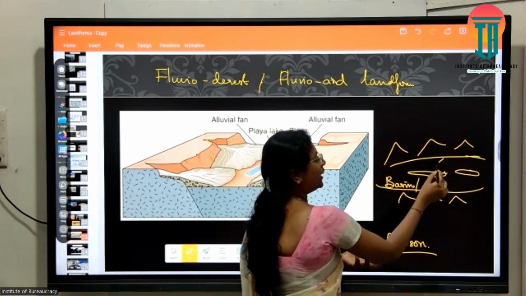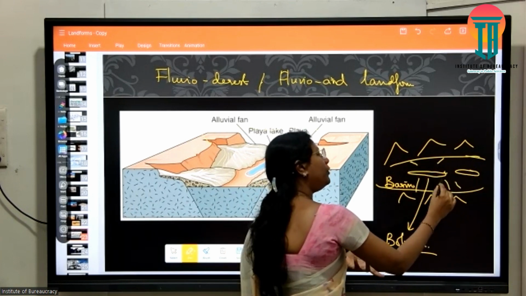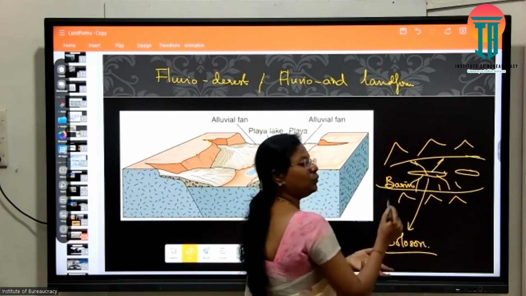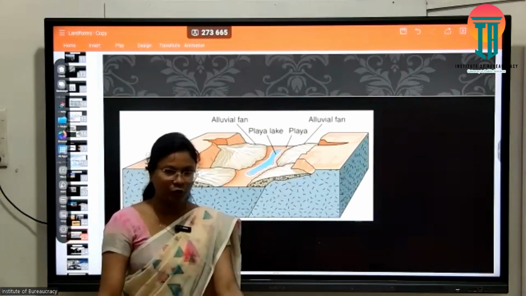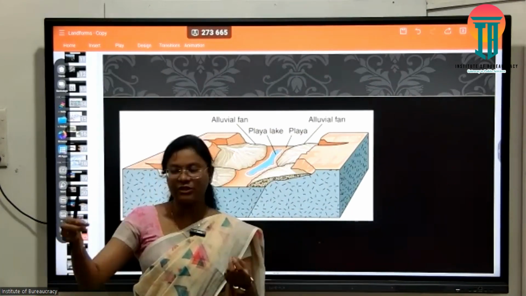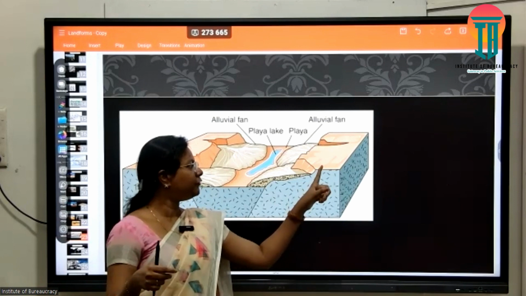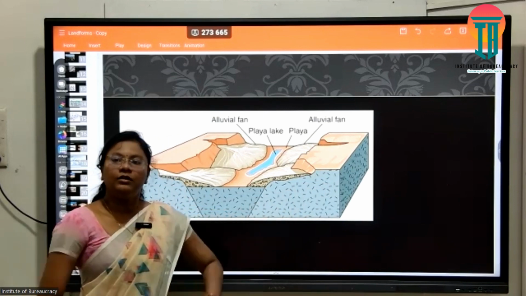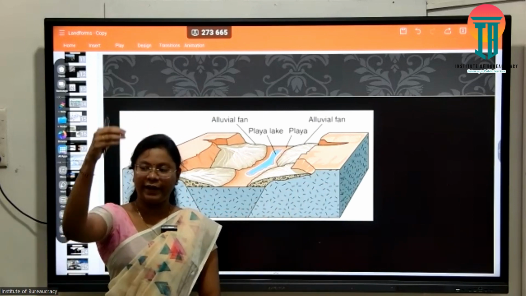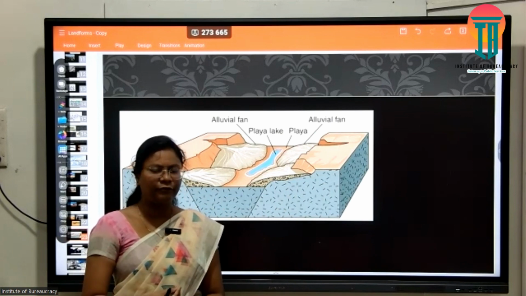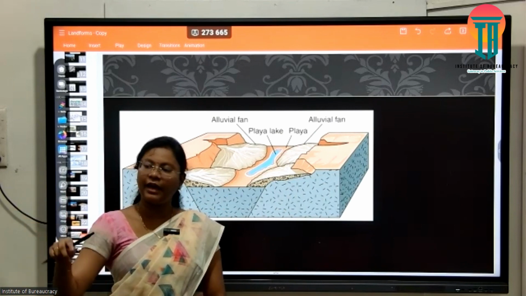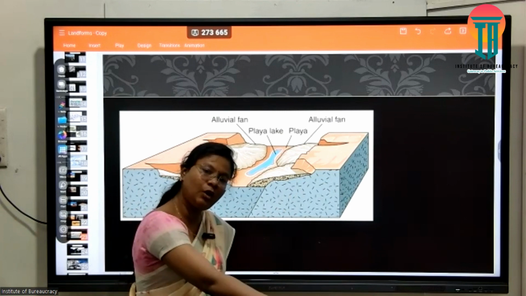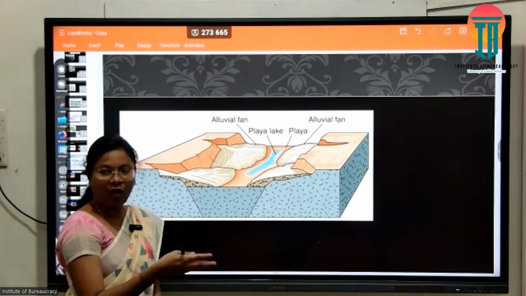Small streams arising from this region would be flowing towards this lake, because of the topography. How are the streams formed? Streams form due to rainfall. When even minor rainfall occurs, small streams would originate there and flow towards your playa or lakes.